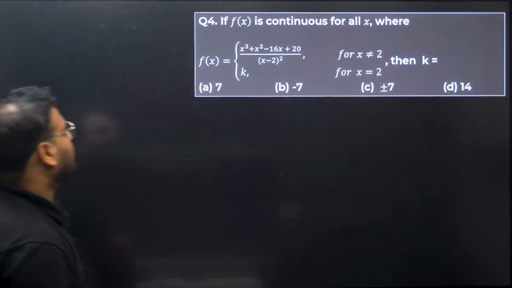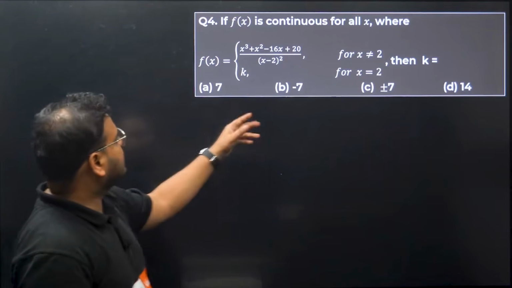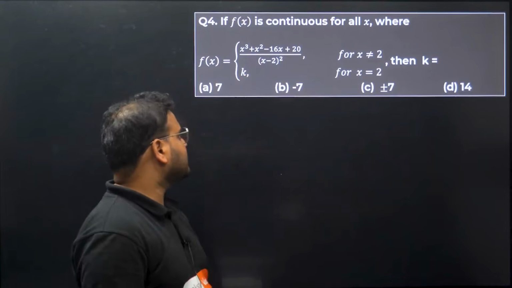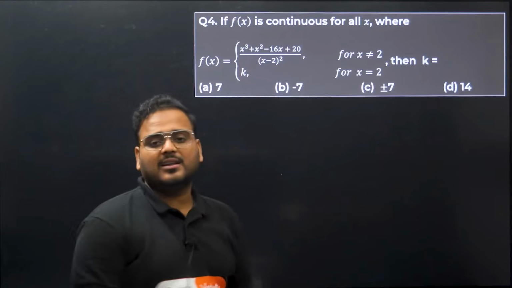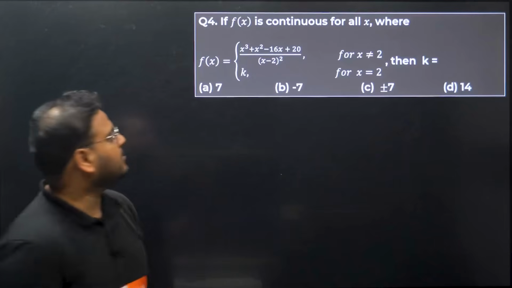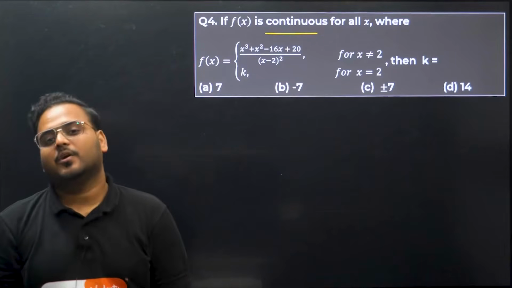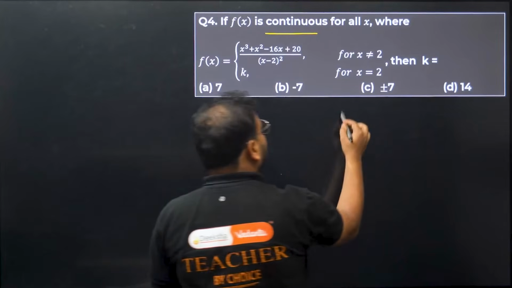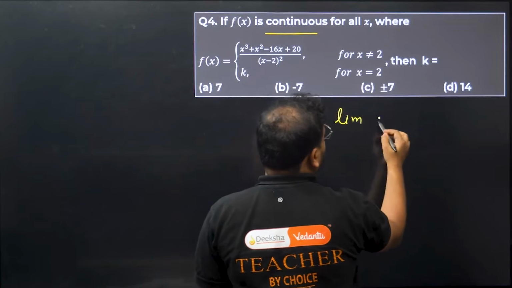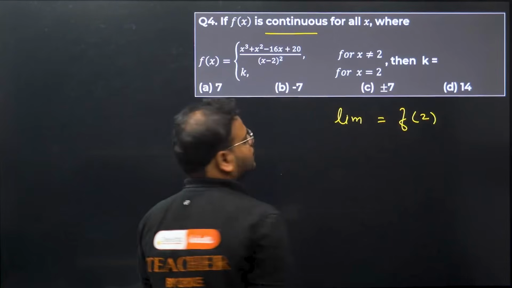Question number 4 now. If f of x is continuous for all x where this is given to us, x cube minus x square minus 16x plus 20 over x minus 2. Now to solve this question I can factorize it, right, because they're talking about continuous function. What happens in continuous function? Your limit value becomes equal to function value at that particular point. Let's say in this case 2.